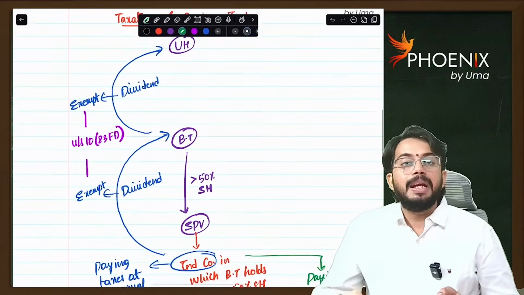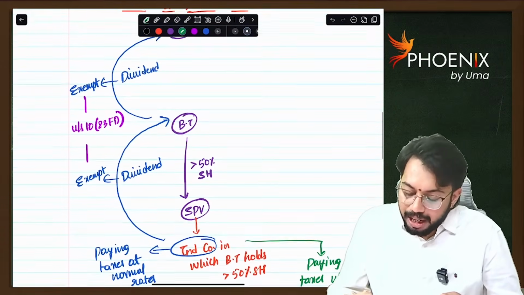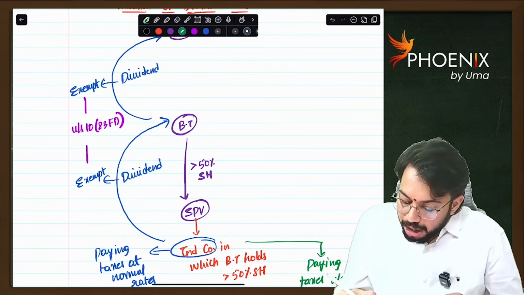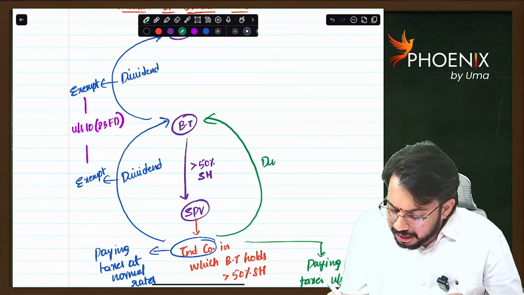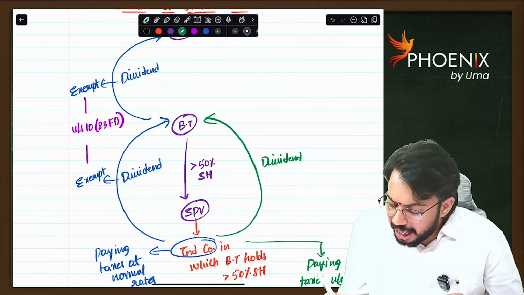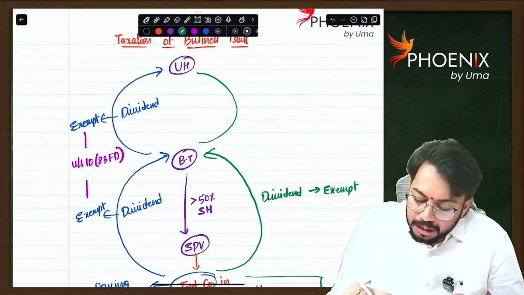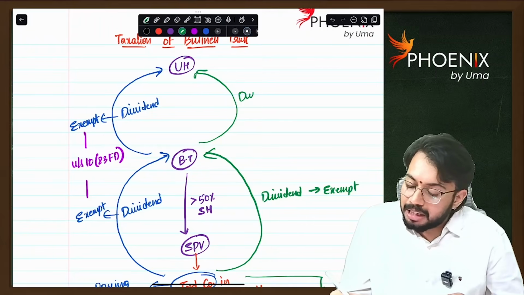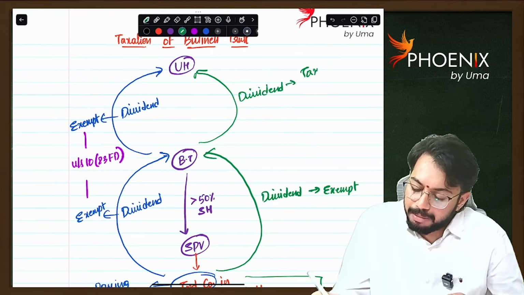If SPV is paying taxes at concessional rate, then whatever dividend is given by SPV to business trust is exempt in the hands of business trust. But whatever dividend is distributed by business trust to unit holder is not exempt. Such dividend is taxable. Are you able to understand?